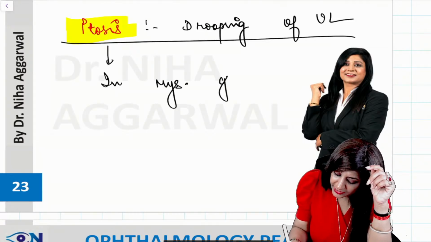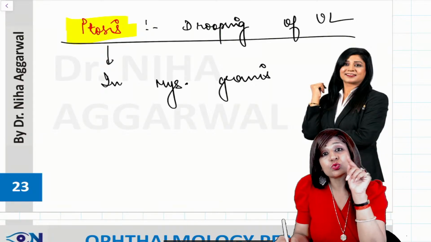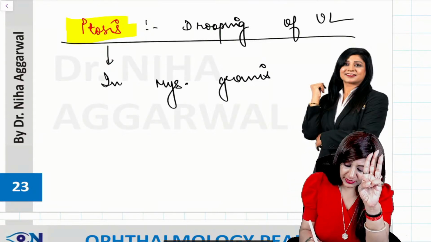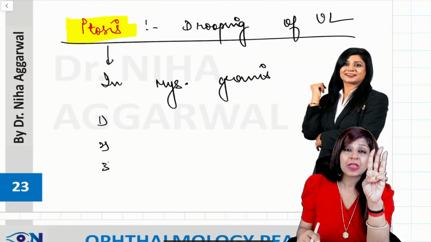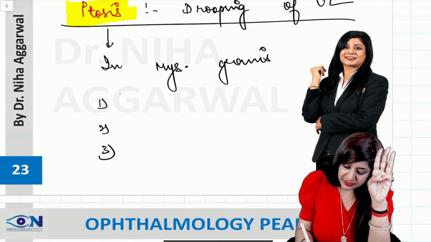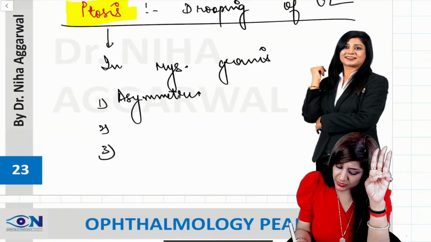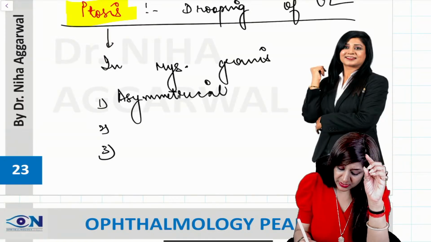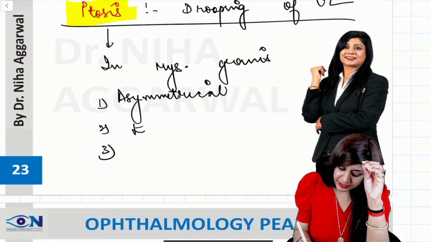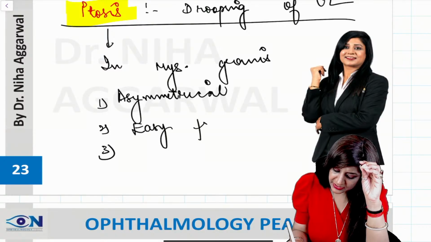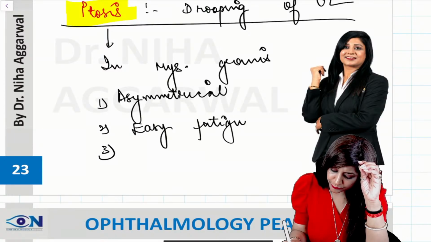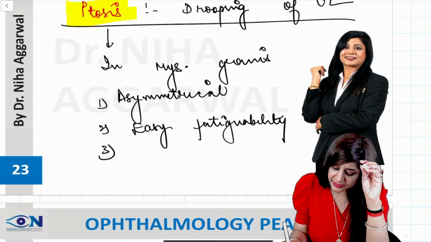Now, whenever we have ptosis due to myasthenia gravis, there are three important things we should always see. Number one, it should be asymmetrical. The amount of ptosis in the two eyes will be asymmetrical. Number two, it will have easy fatigability of the muscles.